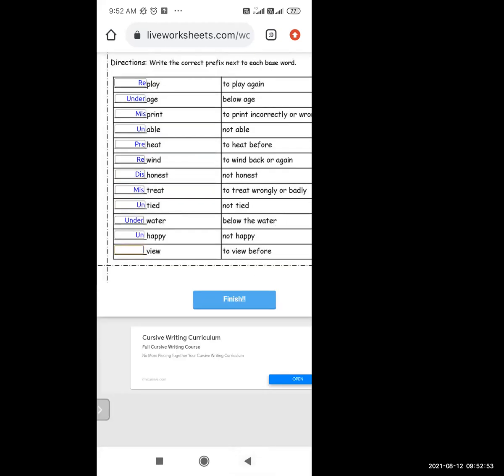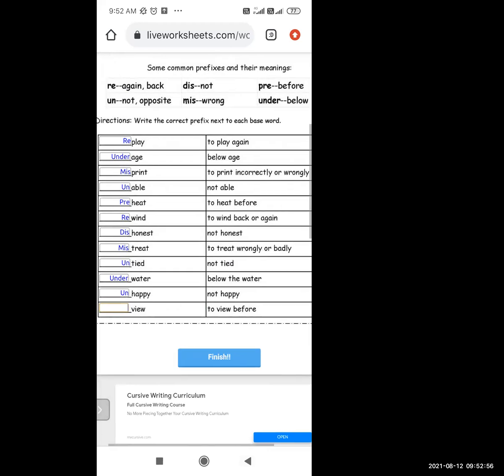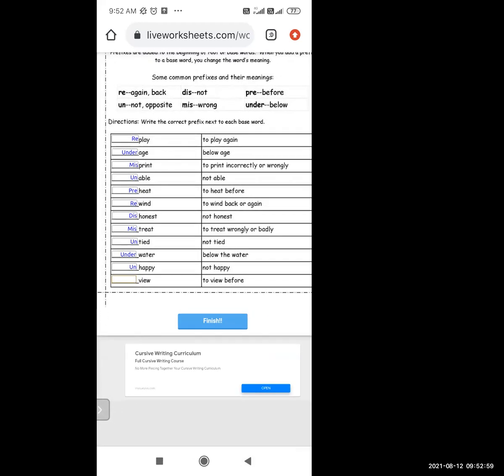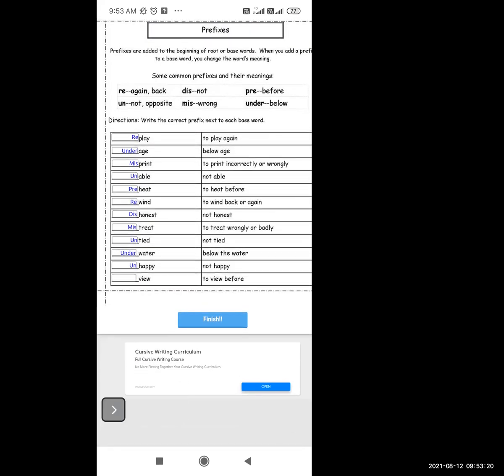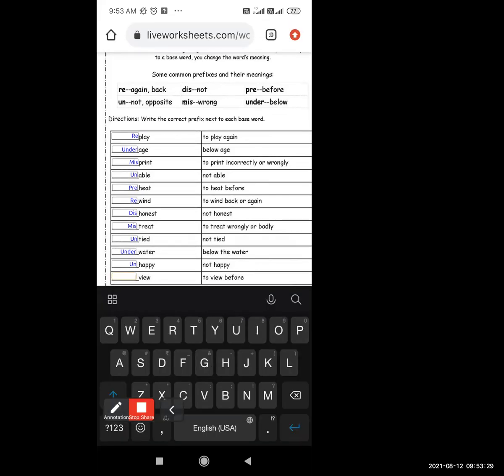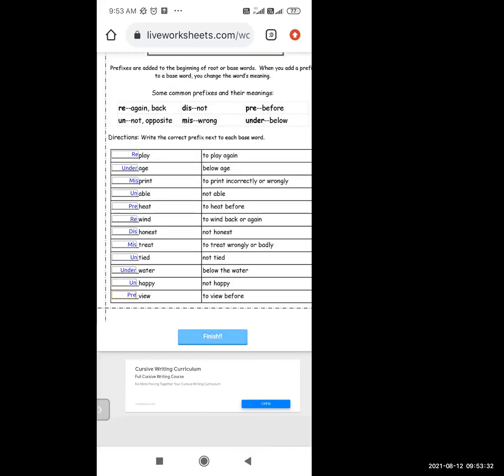View. To view before. Which prefix will come for before? Re or dis or pre or un or miss or under? Tell me fast. If you want to take help, pre means before. Here it is written to view before. What will come in front of view? Preview. Okay.